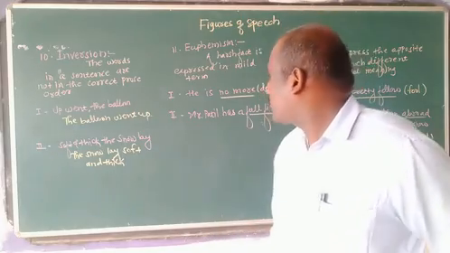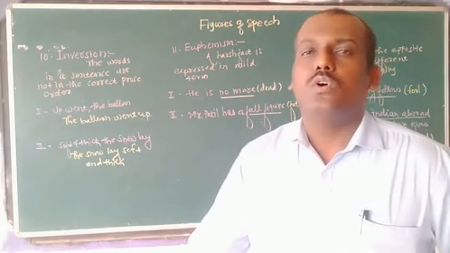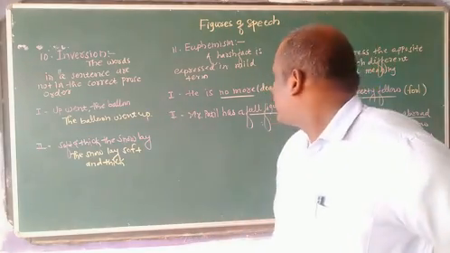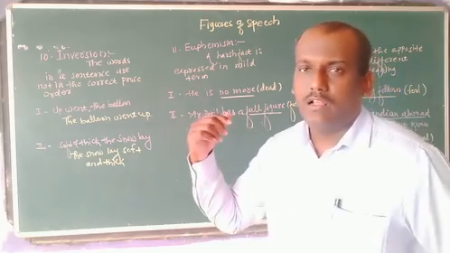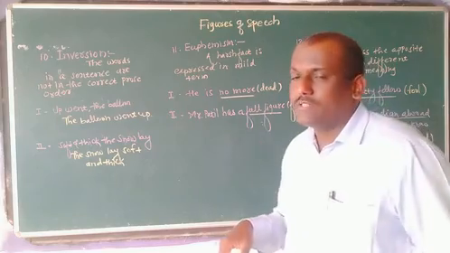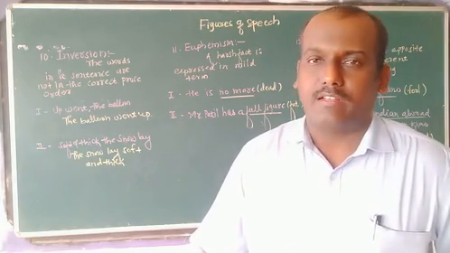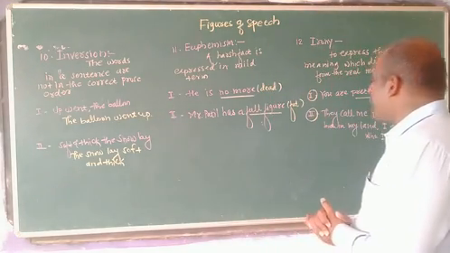An example is also given: he is no more means the person has already died here. So instead of the word died we have used no more or passed away. Such words we used here, and the figure of speech here is euphemism. Mr. Patil has a full figure. Such a very simple word we have used here instead of the fact. Am I right? Okay. Number 12, irony.